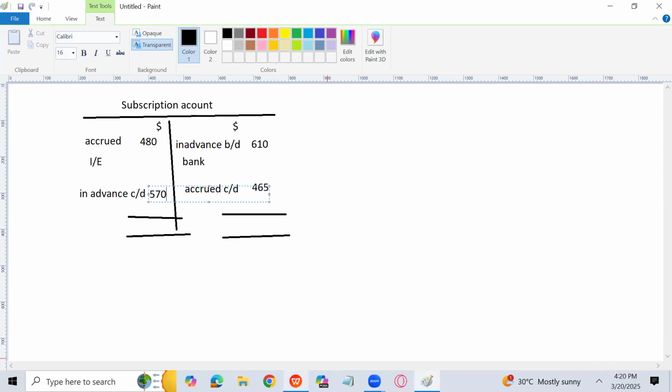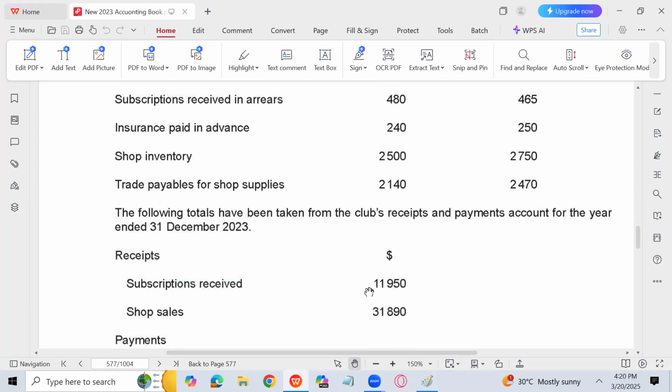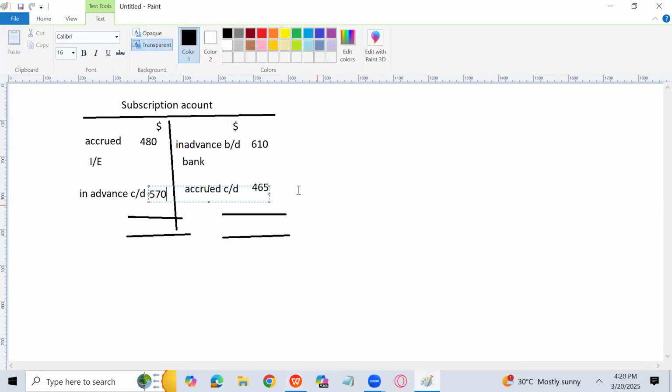Okay. Now the bank figure. What is the amount we have received through bank? That is 11950. The bank is going to be credited by 11950. And the difference I will write in the income and expenditure account. So let's go for the total of the credit side, please. Can you please tell me what is the total of credit side?